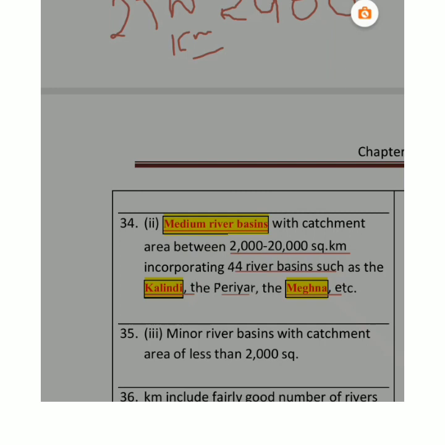You see Gujarat, this is called basically a gulf, right? This is called the Gulf of Kutch, right?